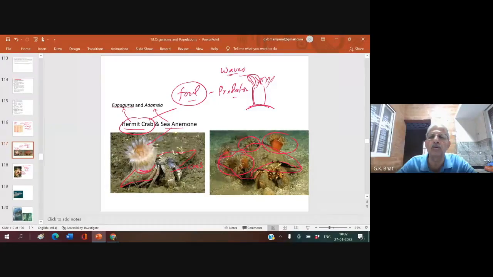Whatever food the water brings, it has to eat: open the mouth, let the water in, and when the water goes out, eat whatever tiny particles are there and be happy.